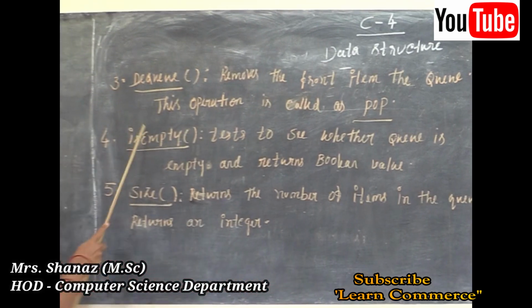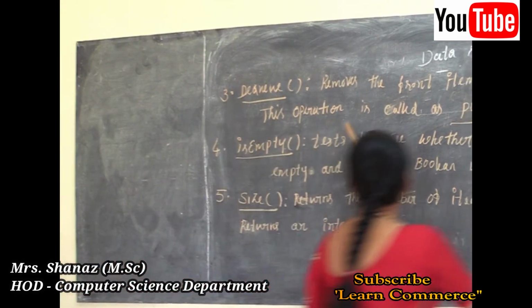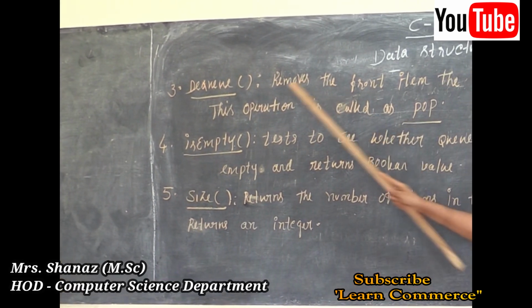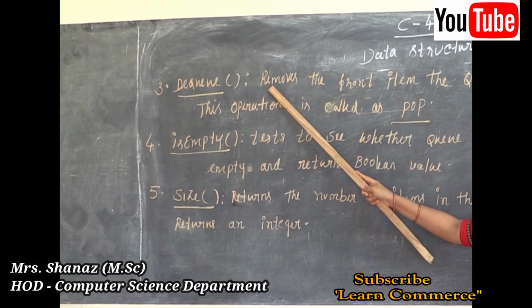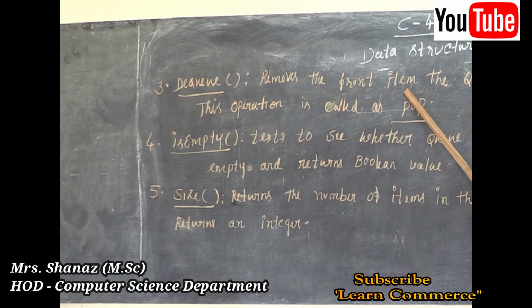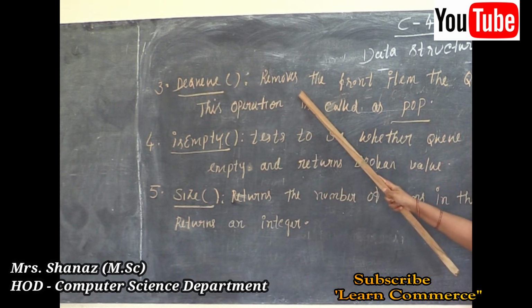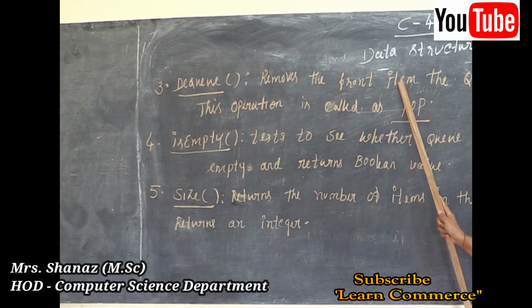And the third operation is the DQ operation. In the case of the DQ operation, DQ means remove the front item. So it removes the front item. And this operation is also called the pop operation. So by using DQ, we are going to remove the front item here.